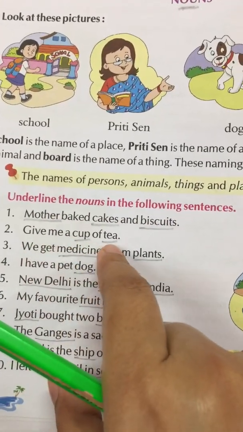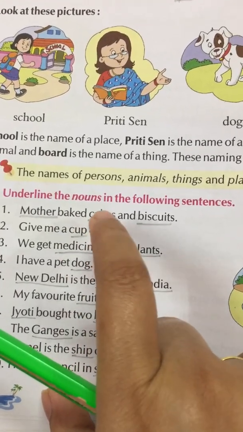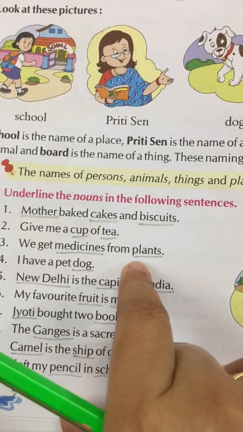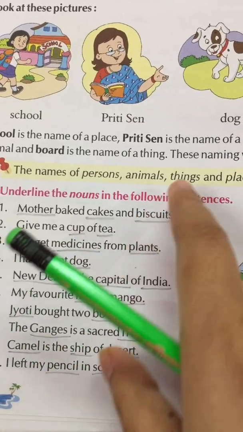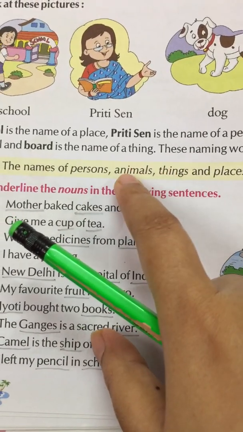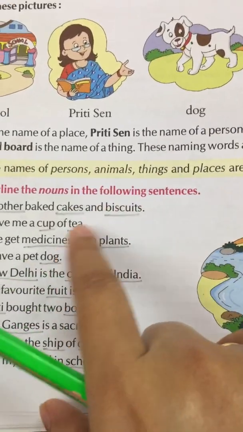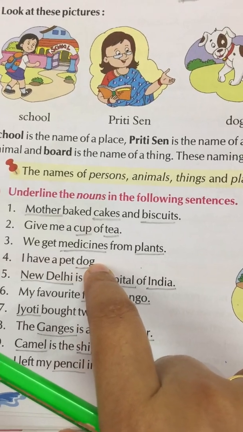Give me a cup of tea. Again you can see cup and tea both are things. We get medicines from plants. Here also medicines and plants are things. They are not animals. Okay, they are not even persons or places. They are things. I have a pet dog.